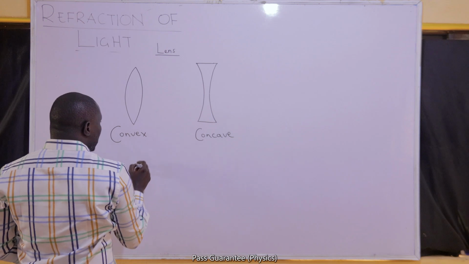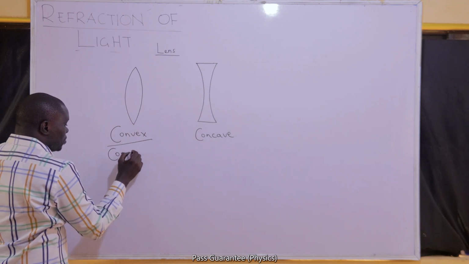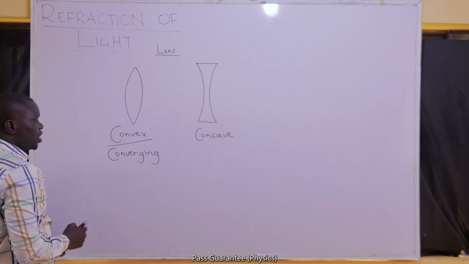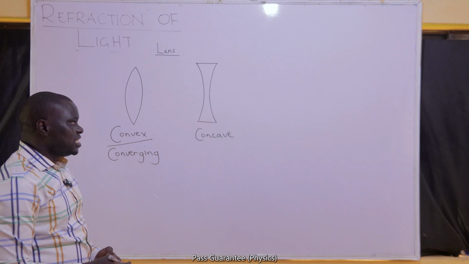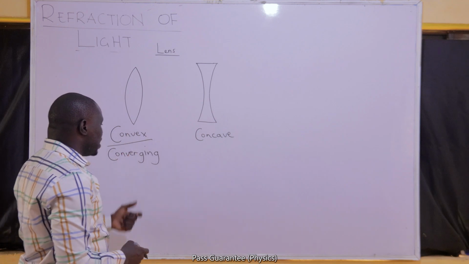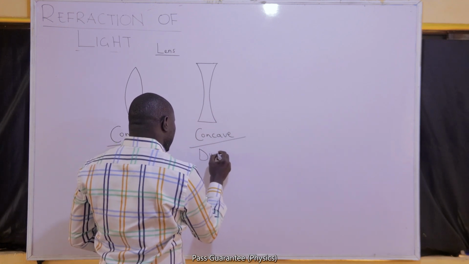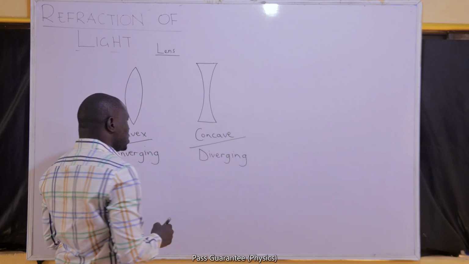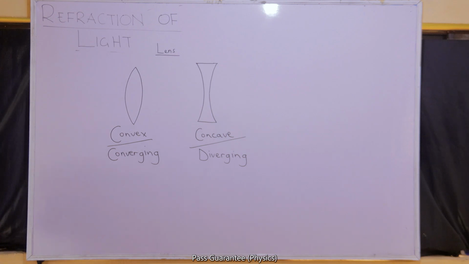Convex lens will also be called the converging lens. Please don't mix this up with what we did under reflection. Under reflection, convex mirror was referred to as the diverging mirror. But here the convex lens is the converging lens, while the concave lens is a diverging lens.